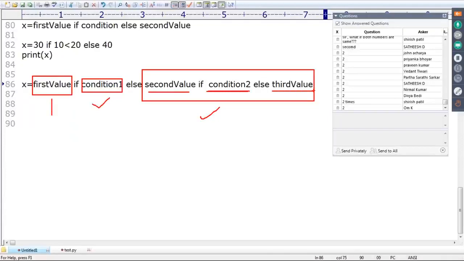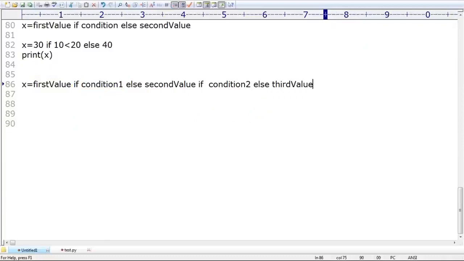Is it clear? I'm using the conditional operator. Inside a conditional operator, this type of thing is by default considered nesting. Nesting of the conditional operator is possible. If I explain with a small example, then you can understand very easily what is inside. Are you getting up to this?